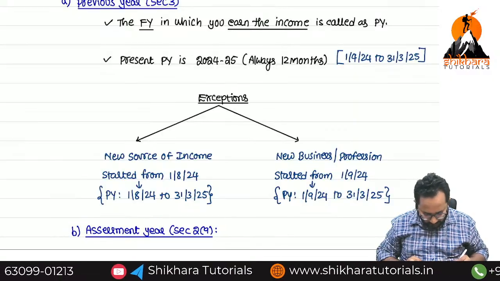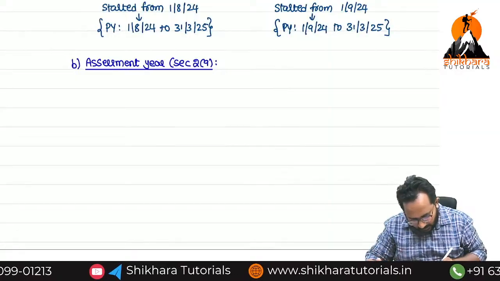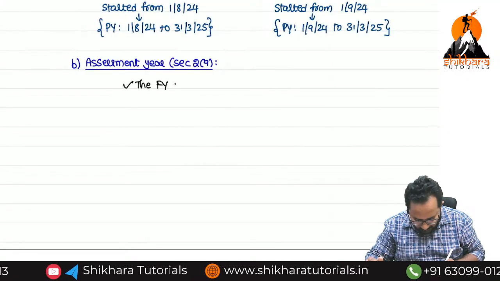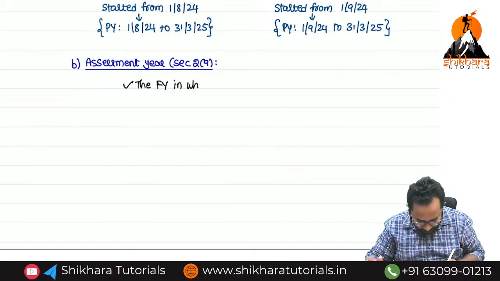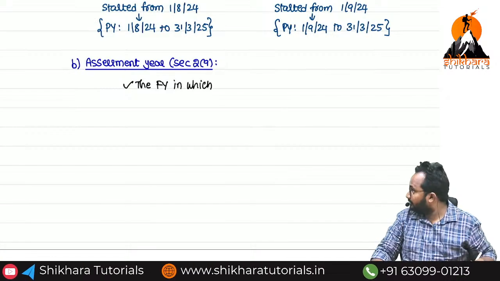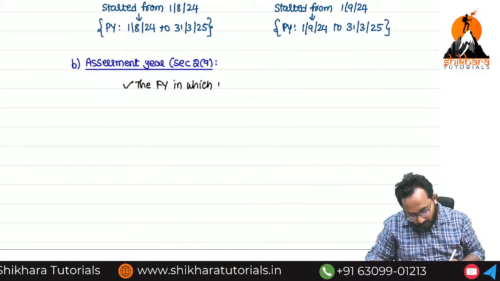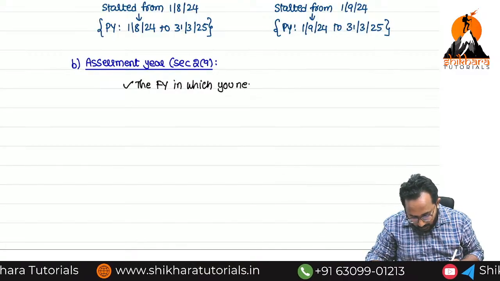It is in which year, ma? Financial year. Okay, the financial year in which what will happen? In which you need to pay the tax.